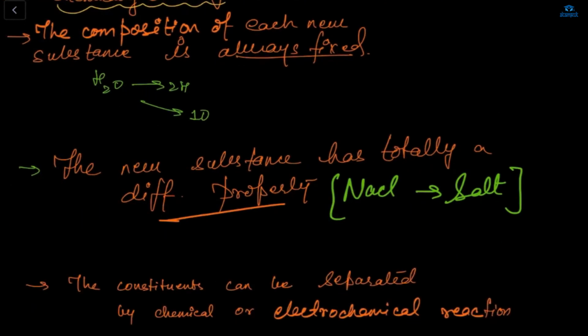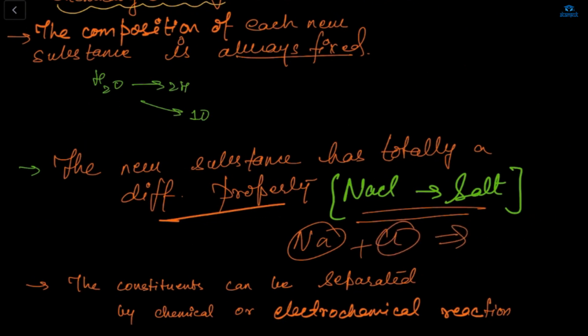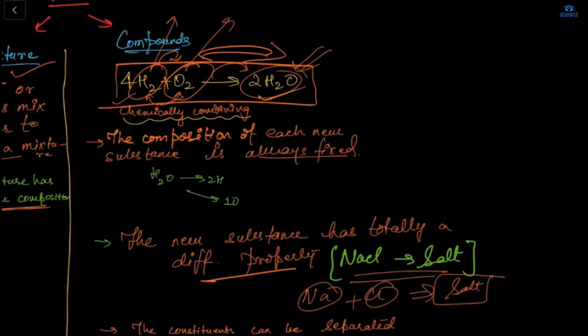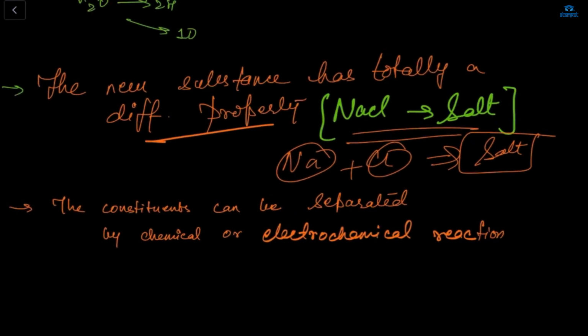Next. So here, same example, NaCl. Your Na, which is your sodium, is having a different property. Your chlorine is having a different property. But if we are mixing these two, we are getting a salt, which is a different property. So okay, so this is a compound कि if हम लोग mix कर रहे हैं दो दो चीजें जो कि अलग अलग different properties के, and we are getting an output which is having a totally different property.